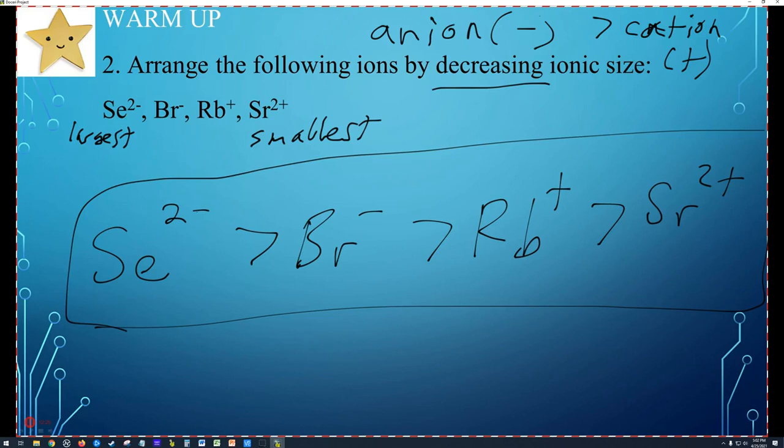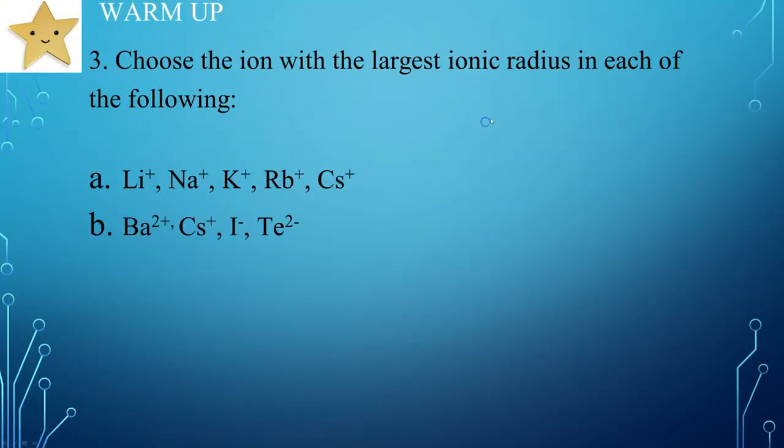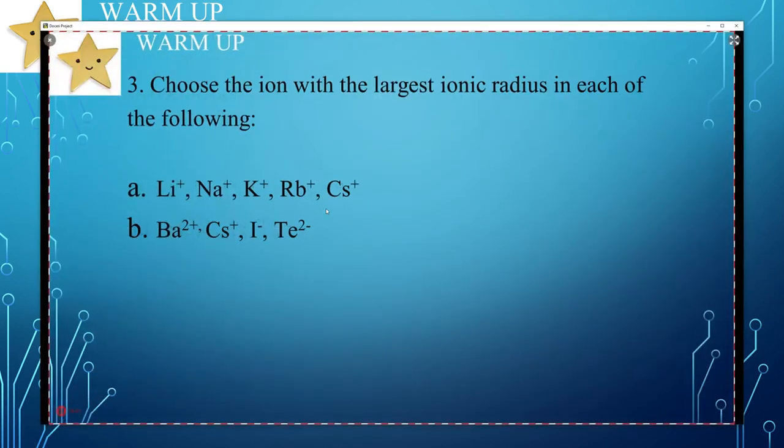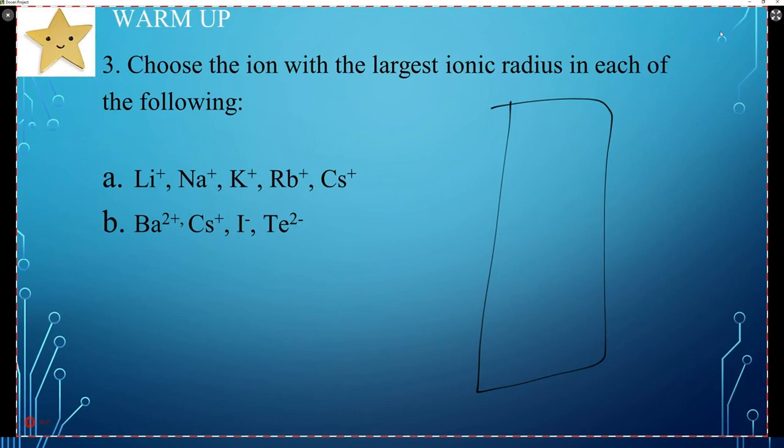All right. Number 3. Choose the ion with the largest ionic radius in each of the following. So we have A and B. So for A, we want to look at these guys and determine which one is the largest. If you look on the periodic table, here's their order: we have hydrogen, lithium, sodium, potassium, rubidium, and cesium. I almost needed a periodic table to put those in order, but surprisingly I didn't.